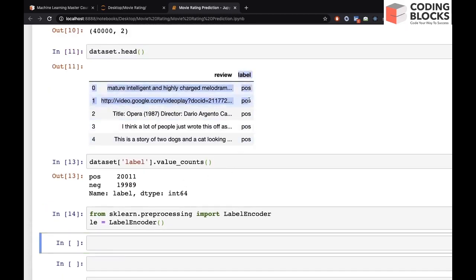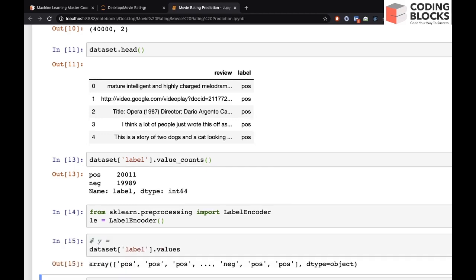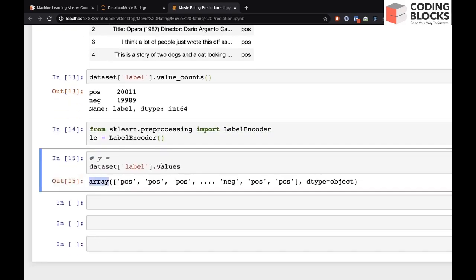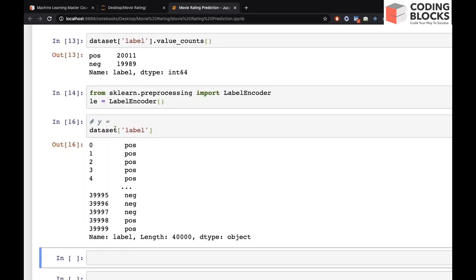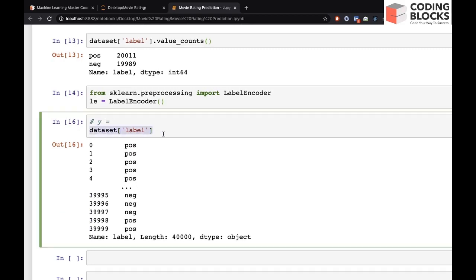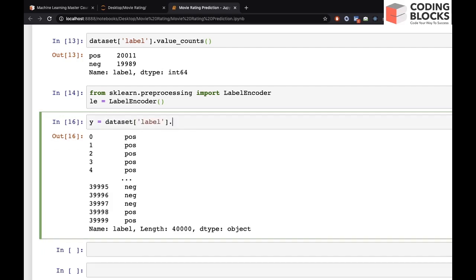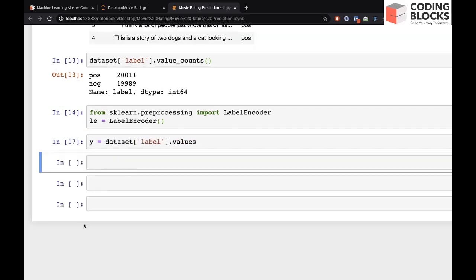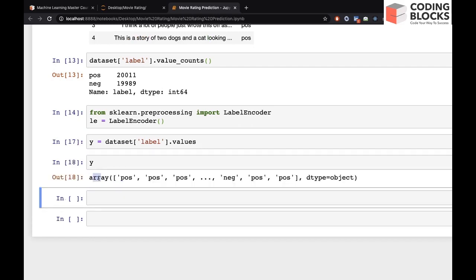To get this column, we write y equal to dataset labels dot values. Why do we use dot values? To convert into a numpy array. If you don't use dot values, it will still be a pandas object, or series. So let's use dot values, and it is converted to a numpy array.